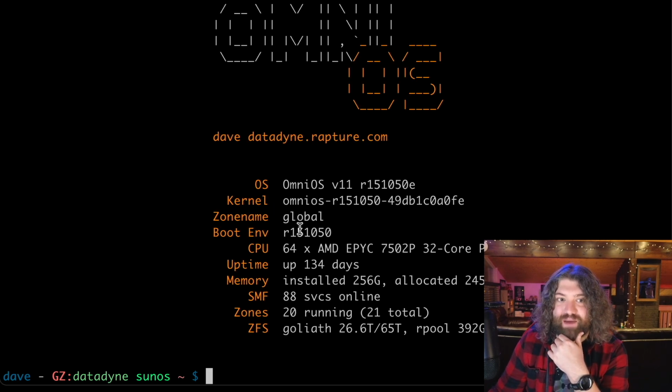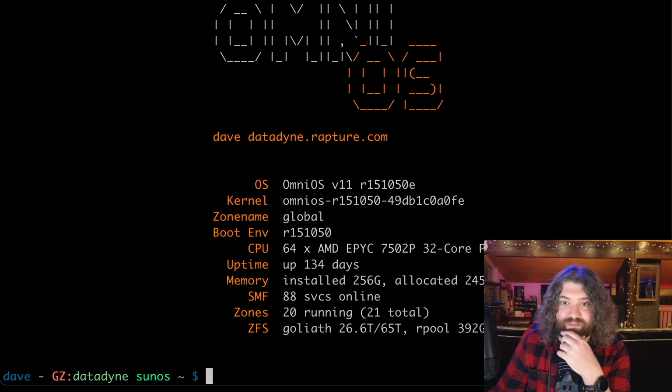But yeah, we can see I'm running OmniOS, 64 of these processors, up 134 days. We have 256 gigs of RAM. We've got 88 services running, 20 zones running. And we have 2 ZFS pools, effectively a 65 terabyte pool and a 4 terabyte pool. So this is my powerhouse server.